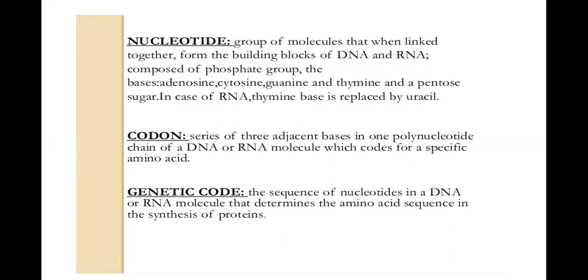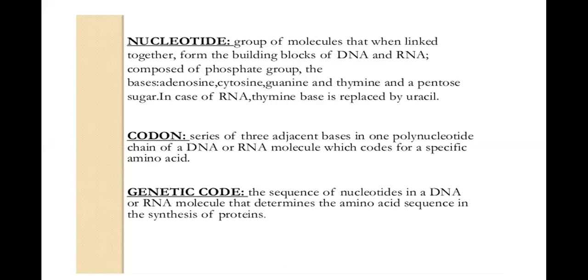Codon. A codon is a series of 3 adjacent bases in one polynucleotide chain of a DNA or RNA molecule which codes for a specific amino acid. Genetic code. The sequence of nucleotides arranged in a DNA or RNA molecule determines the genetic code, the amino acid sequence in the synthesis of proteins.